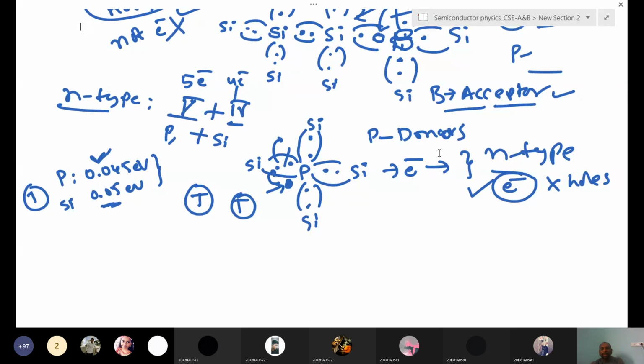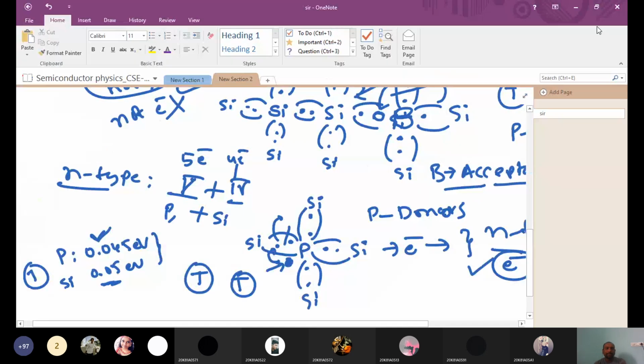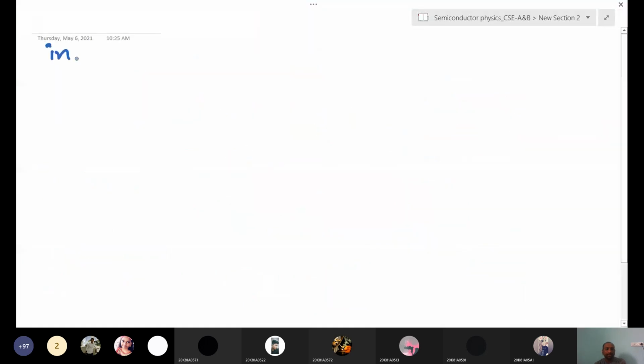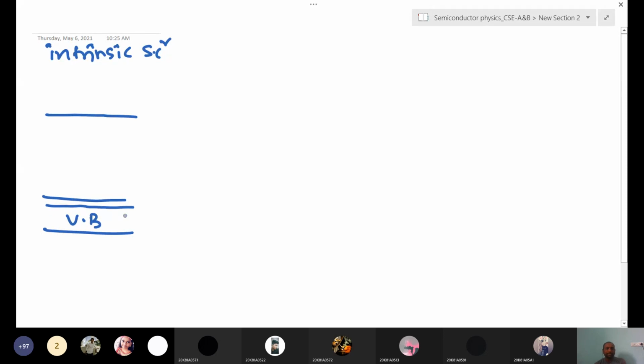Okay, now we will draw the energy level diagrams, how the energy levels are there. Now take an intrinsic semiconductor. I am writing it in shortcut. This is the conduction band, this is the valence band. In the valence band, always remember, a large number of states are there. By combining them we take it as a band. Also in the conduction band many states are there. All together we call it the conduction band, and all together we call it the valence band.